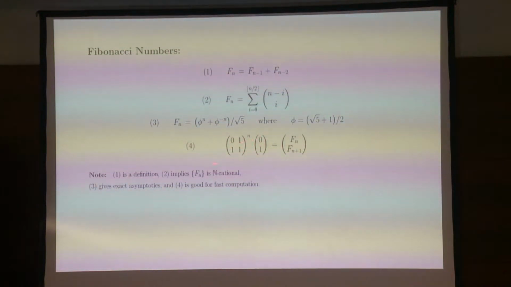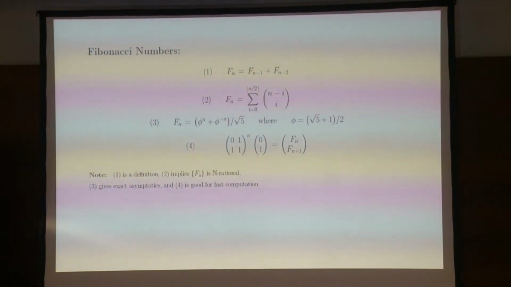The nth power of this nice matrix gives you a pair of Fibonacci numbers. From an application point of view, that's the most useful formula of all, because that's what allows you to actually compute Fibonacci numbers extremely fast by repeated squaring. Okay?